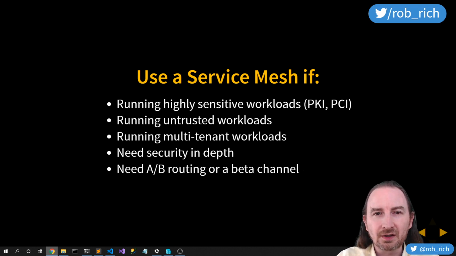If we need security in depth, then service mesh can be great. Or if we need that advanced routing like A/B routing or a beta channel, then a service mesh can be great. If you have these needs, then definitely use a service mesh. If you don't have these needs, the additional cost of a service mesh may be too burdensome.